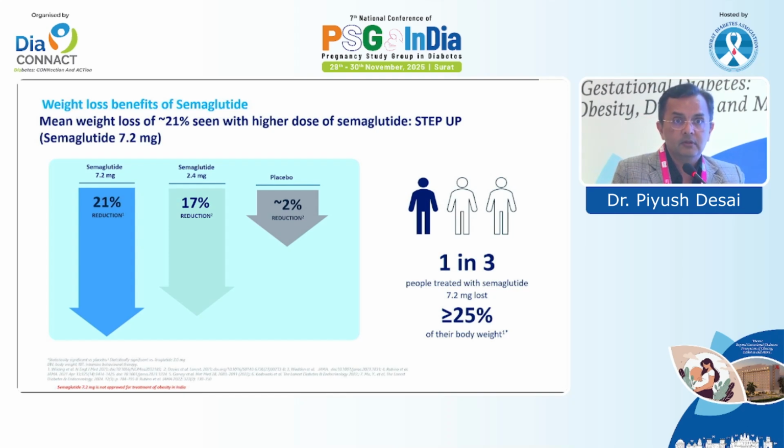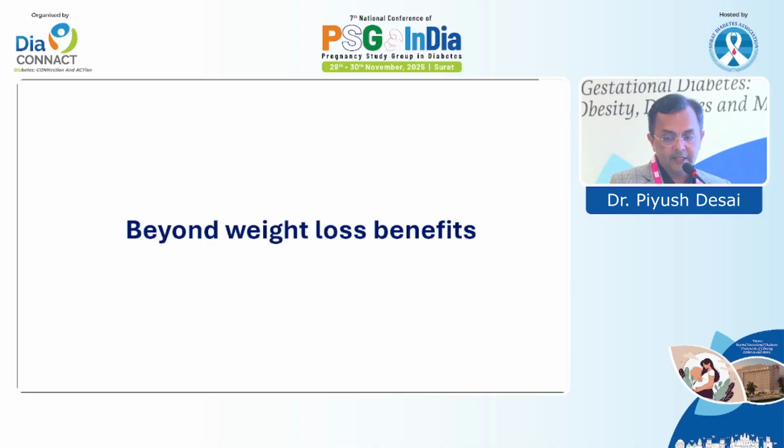Now, when it was compared to a higher dose, the semaglutide step-up study, where it was increased up to 7.2, which is the highest therapeutic level we are obtaining, in this particular study weight loss was found up to 21%. So it was quite high.